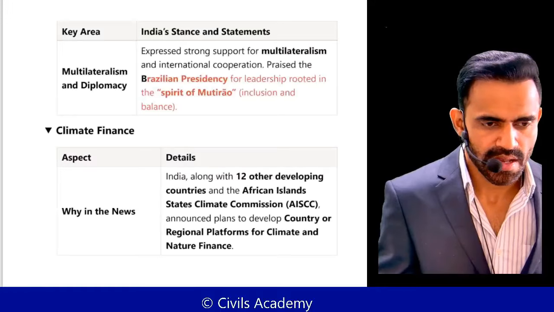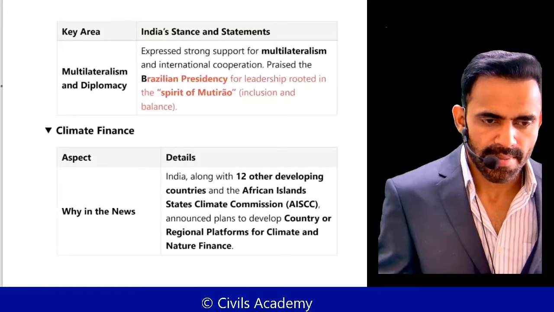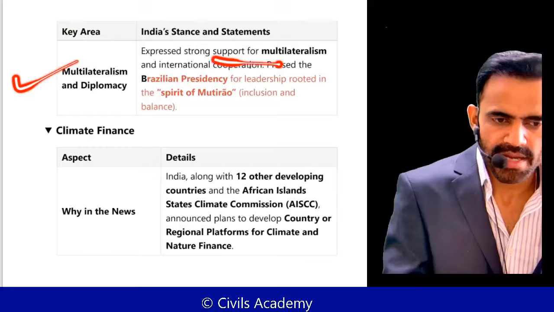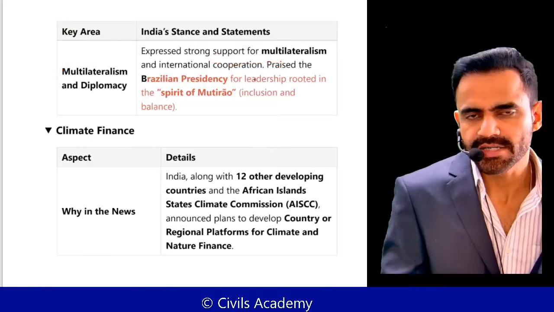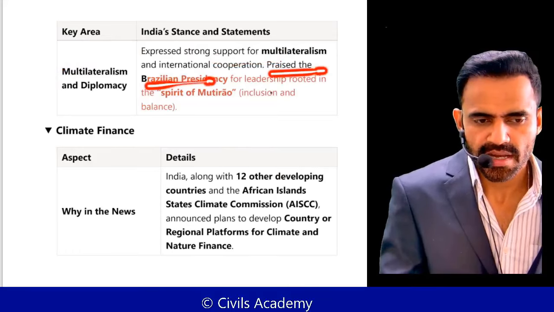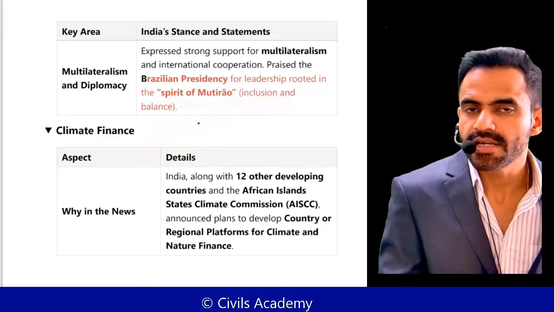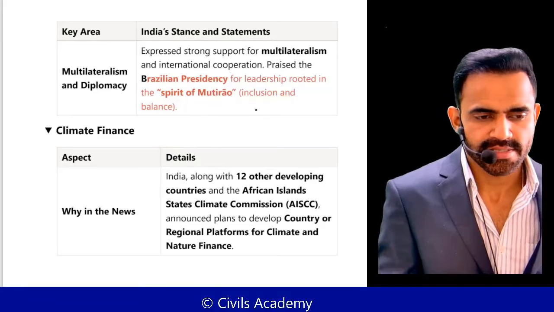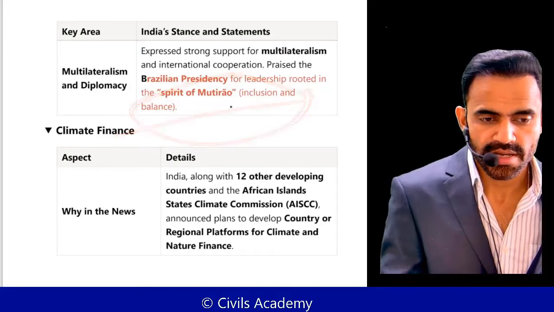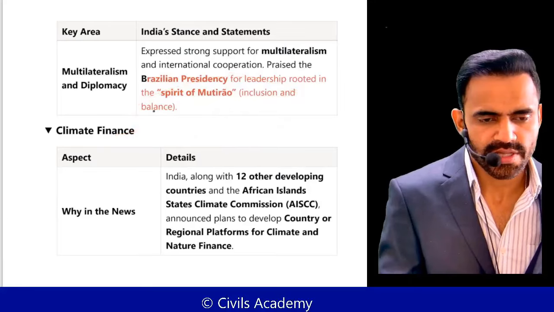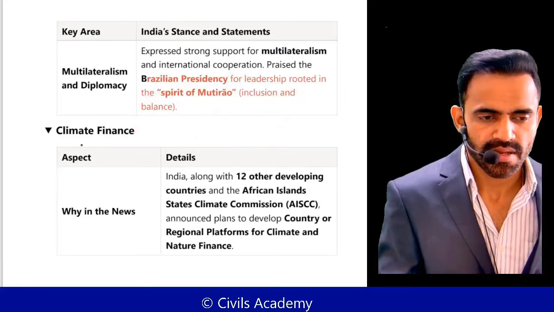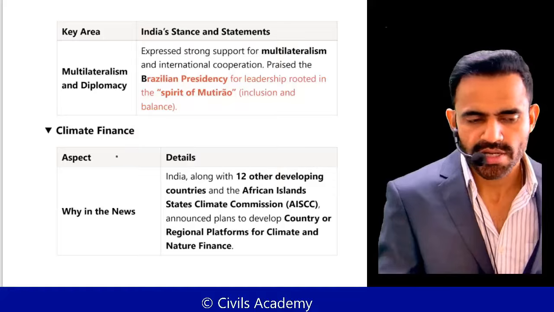Apart from that, India provided strong support for multilateralism and praised the Brazilian presidency for leadership rooted in the spirit of Mutirao. In a very simple sense, inclusion and balance. So you can use this in essay. Of course, there is a low possibility of this information in prelims, but in mains you can use it.